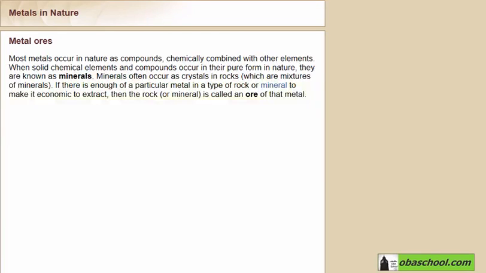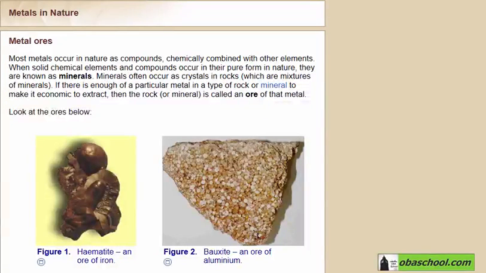Actually, if there's enough of a particular metal in a type of rock or mineral to make it economic to extract, then this rock or mineral will be called an ore of that metal. For example, in this figure we have hematite, which is an ore of iron. So inside this rock there is iron. This is bauxite, which is an ore of aluminum. So aluminum will be extracted from this rock.